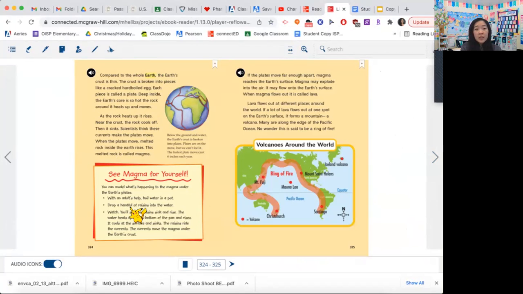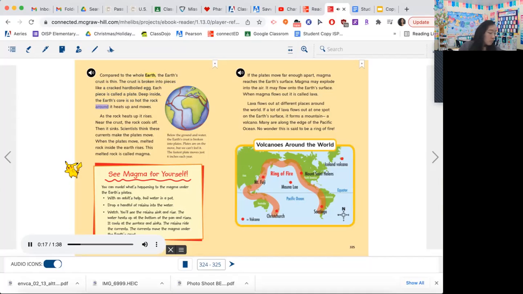And it says, okay, right here, let's see. Compared to the whole Earth, the Earth's crust is thin. The crust is broken into pieces like a cracked, hard-boiled egg. Each piece is called a plate. Deep inside, the Earth's core is so hot, the rock around it heats up and moves.